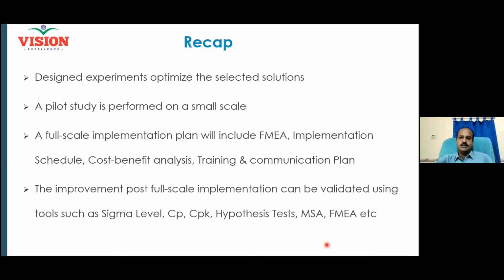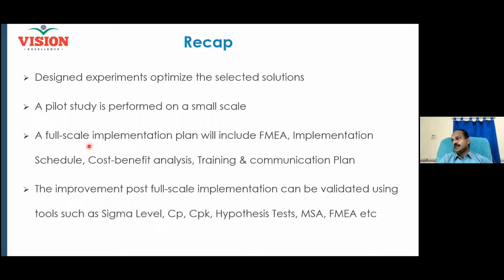Already you understood through hypothesis testing, this is the critical factor and all those things. You got some idea, but now you made your solution very precise. If you want, you can always increase the levels and still go for a better one. Here we included only low and high. You can always increase the number of levels: low, medium, and high, and very low and very high. That means your results will be much closer to the nominal. A pilot study is always performed on a smaller scale in order to confirm the results through DOE.